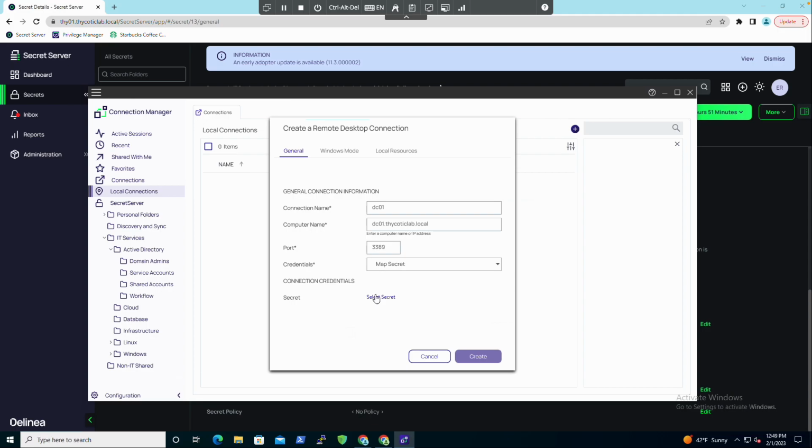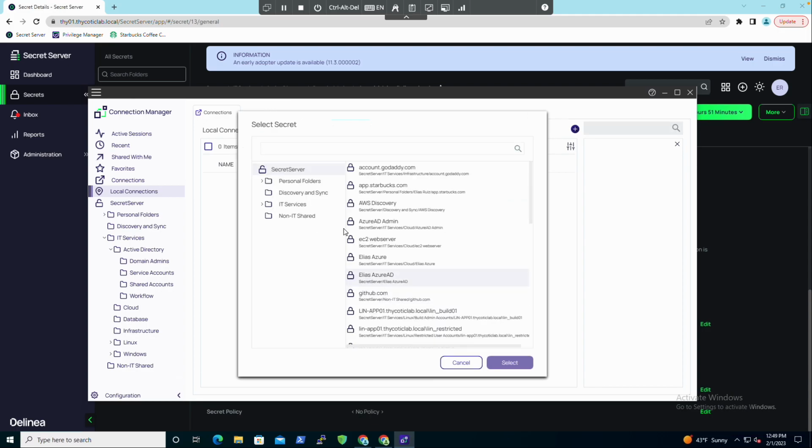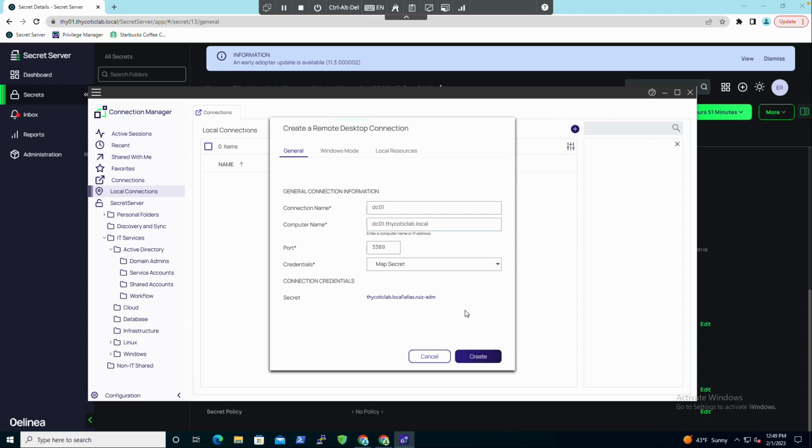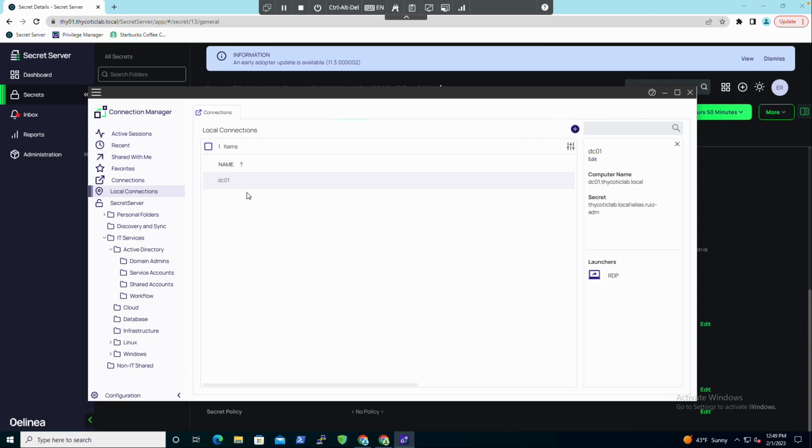So let's say I want to map this DC01. I'm going to go to my IT services folder, my domain admin accounts. I'm going to use my named vaulted Elias account in here. So this is like Elias's ADM account. So let's say I want to use that for connecting to this DC01, and I'll click create, and that will create that connection.